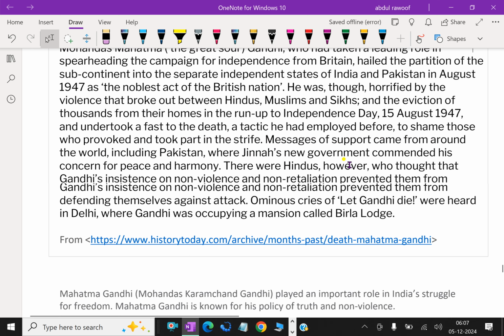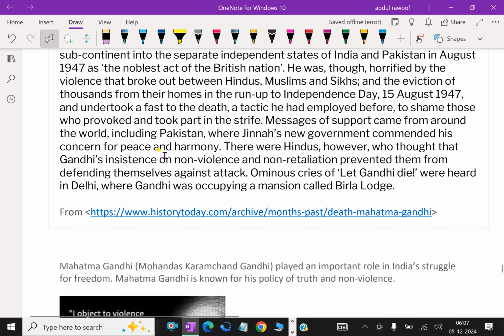Messages of support came from around the world, including Pakistan, where Jinnah's new government commended his concern for peace and harmony. There were Hindus, however, who thought that Gandhi's insistence on non-violence and non-retaliation prevented them from defending themselves against attack. Ominous cries of "Let Gandhi die" were heard in Delhi, where Gandhi was occupying a mansion called Birla Lodge.